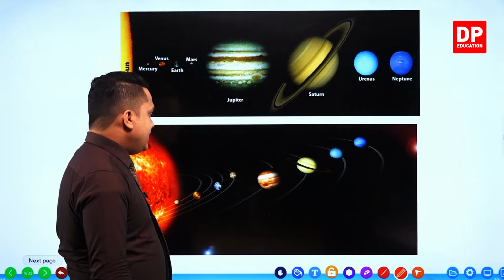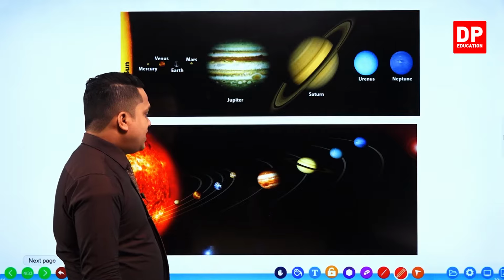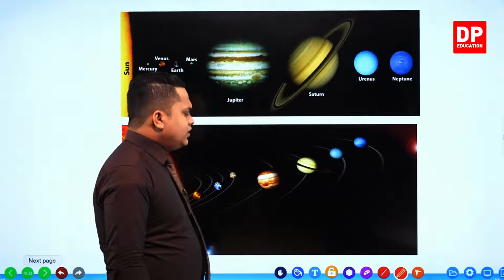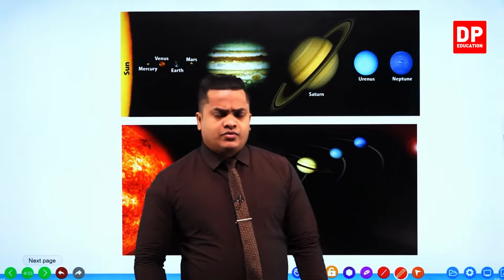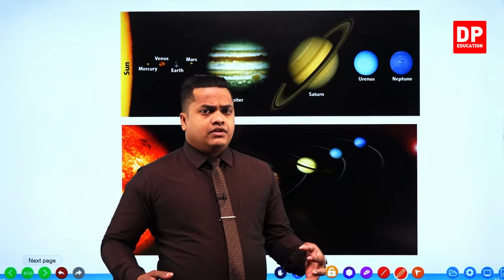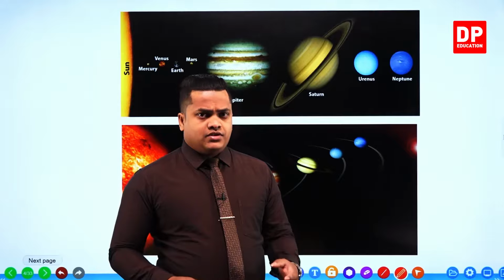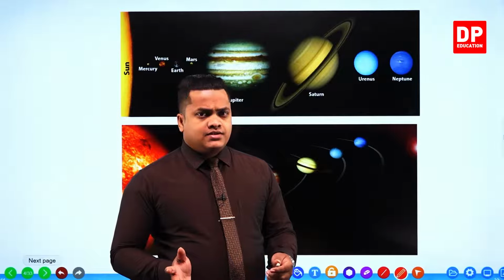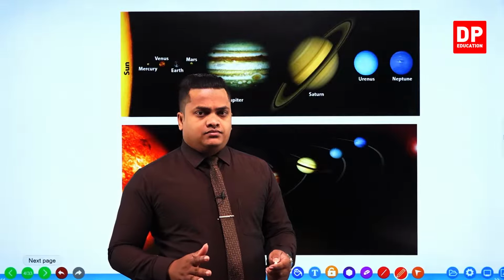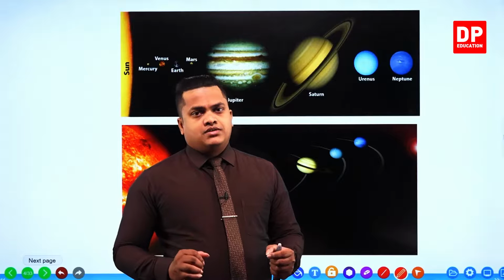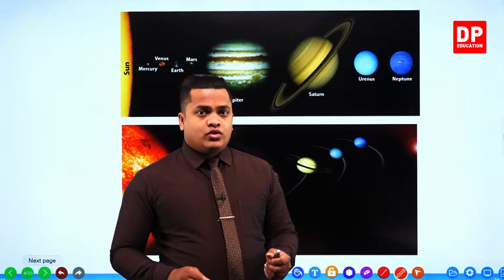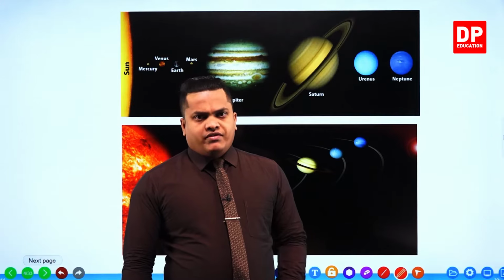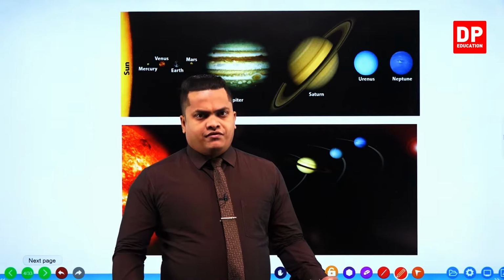Then, my dear children, you can observe the fourth planet, Mars, right? There are several controversies going around on Earth that Mars has water and had life in earlier times. However, there was no proof.